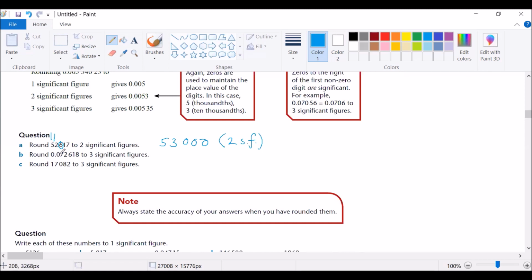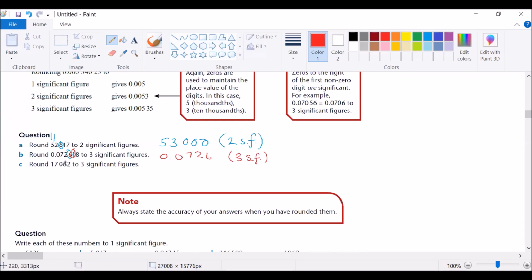Round 0.072618 to three significant figures. So 7, 2, 6 is the third significant figure. Now we work with the next number, which is 1. Is 1 greater or equal to 5? No, it is less than 5. When it is less than 5, this number will remain. So this will be 0.0726. That is to three significant figures.